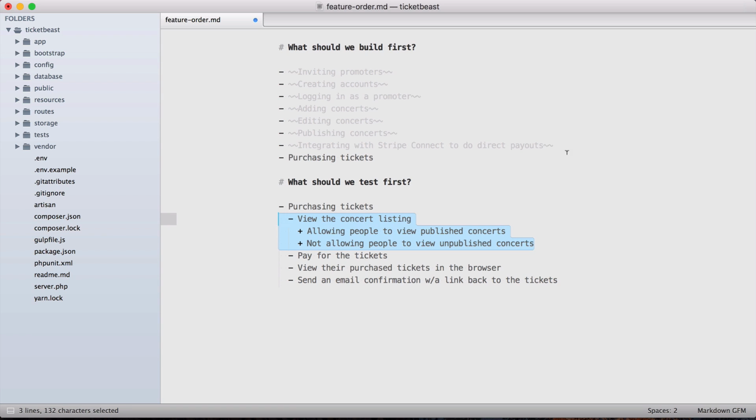So I think this is what we're going to focus on first. And in the next video, we're going to write a test for this and get some of this boilerplate in place and string our system together and get some momentum going with this TDD stuff.